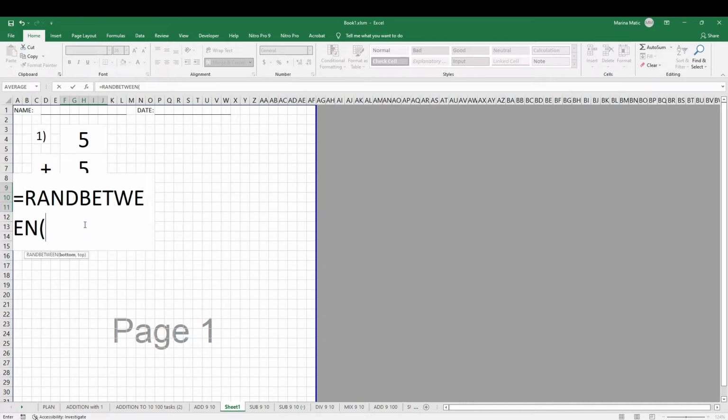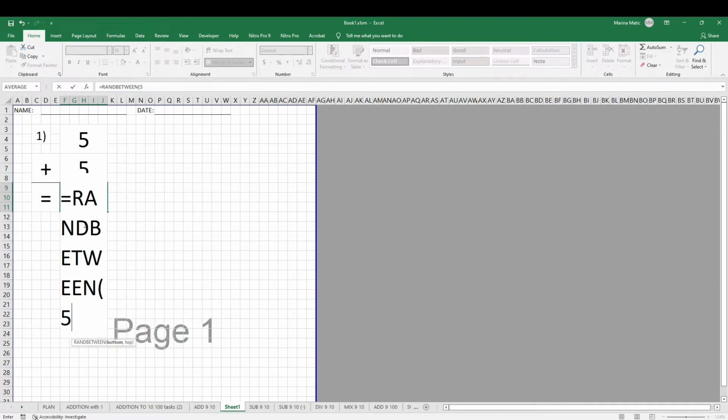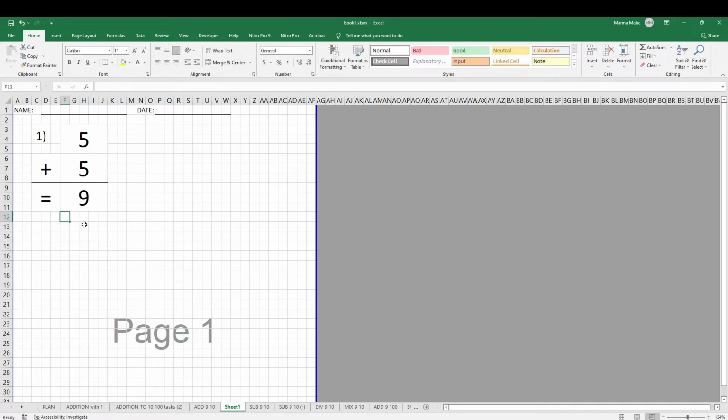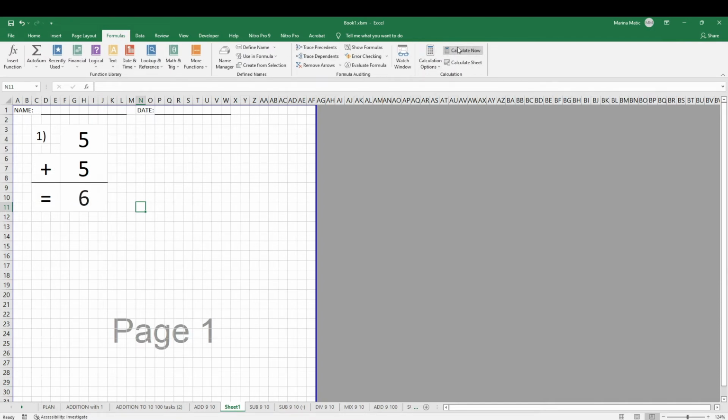Click on RANDBETWEEN, and I'm going to type, just for the beginning, between 5 and 10, and close the bracket. And now this is going to generate randomly every time I click. Let's go to formulas. So every time I click calculate now, it is going to generate a random number between 5 and 10. So that is my first value, that is the result.